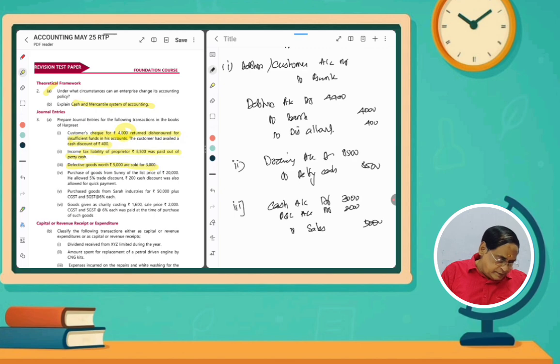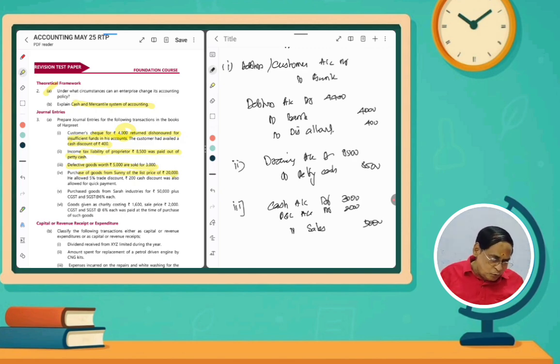And then purchase of goods from Sunny at the list price of rupees 20,000. He allowed 5% trade discount. Normally, what is the difference between trade discount and cash discount? Trade discount is given at the time of purchase, either from wholesalers or manufacturers. That trade discount will not be appearing in the books of accounts. Whereas cash discount means at the time of payment, in order to give some incentive, some deduction will be there. That is cash discount, at the time of payment or receipt.